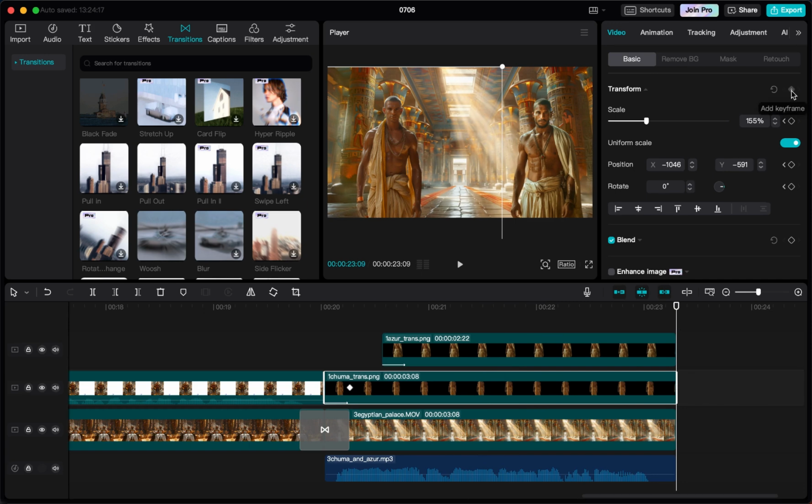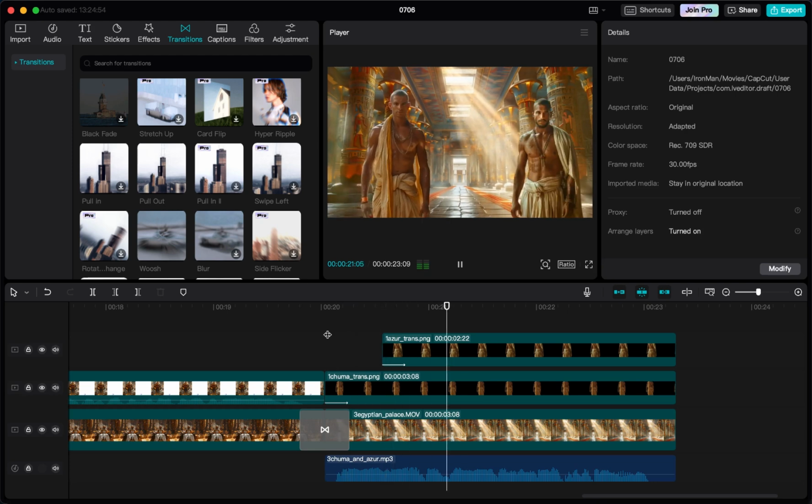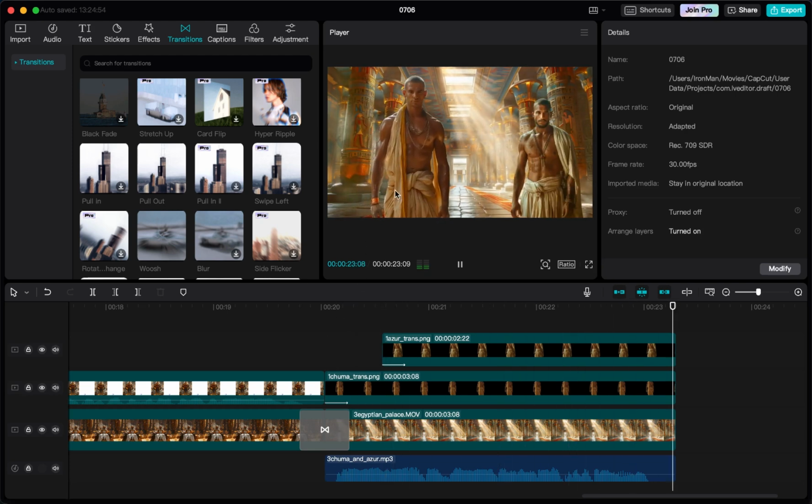And now later on at the end, we would like to have him bigger. For that, we press again on this keyframe, and now we make it bigger, and you could technically drag him somewhere else if you don't like where he currently is. For example, you could move him to the right. And now let's have a look. Chuma and Azura are both young, ambitious, and up for the challenge. You can see how he's going taller and moving to the right.